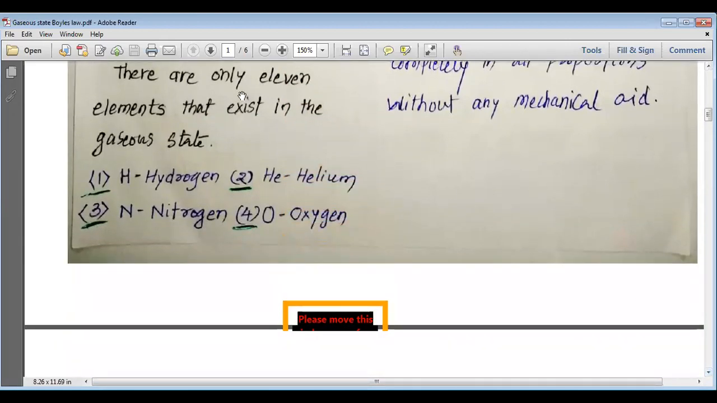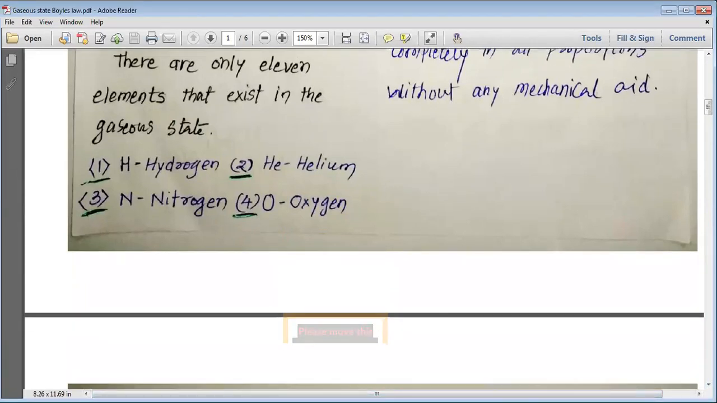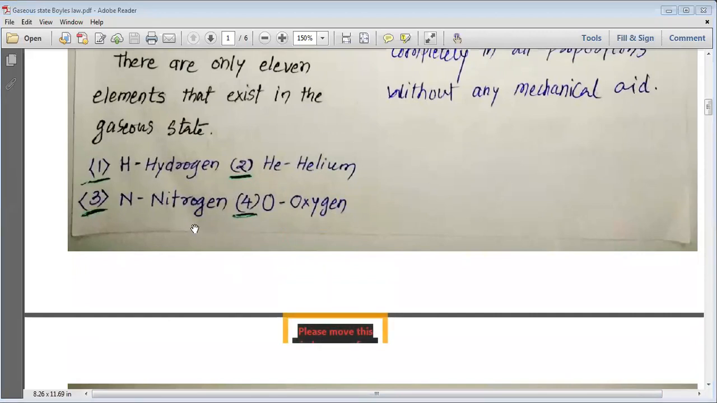There are only 11 elements that exist in the gaseous state. You know, my dear students, that we have a huge number of elements in our periodic table. Out of those, only 11 elements are in the gaseous state. Those 11 elements are hydrogen, helium, nitrogen, oxygen.